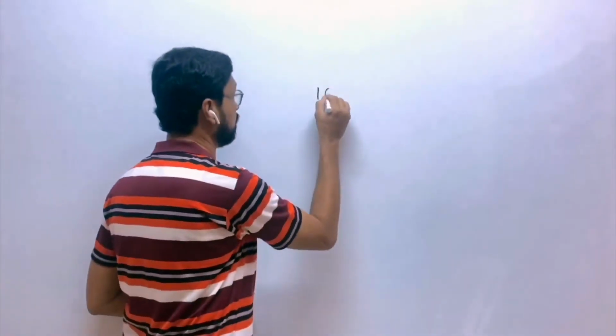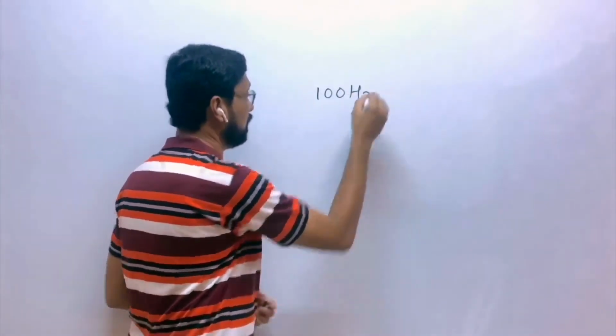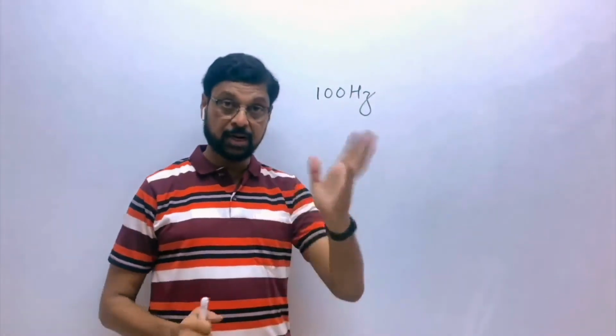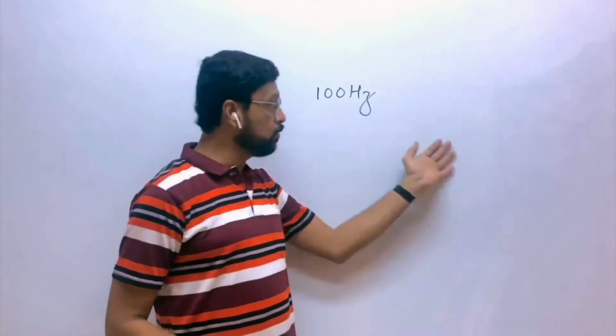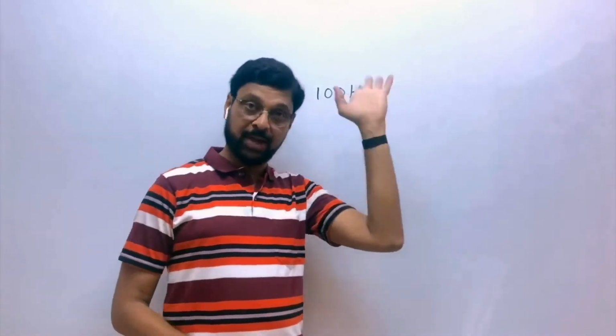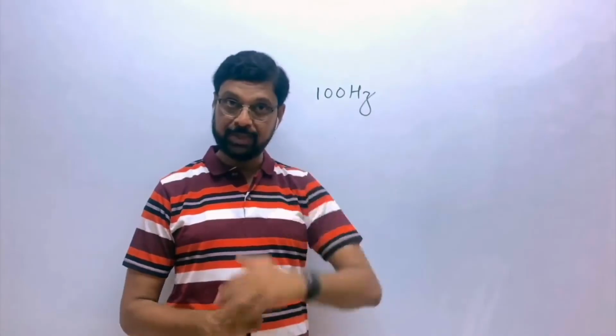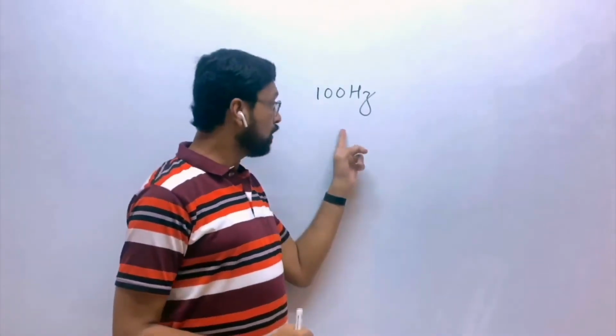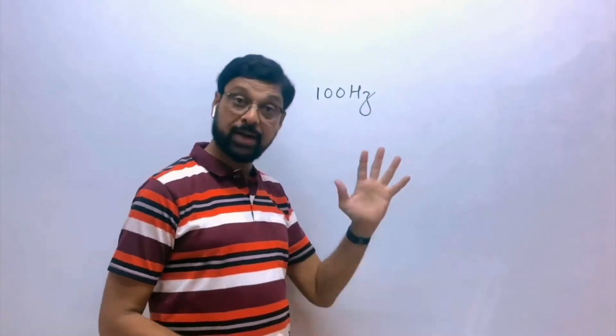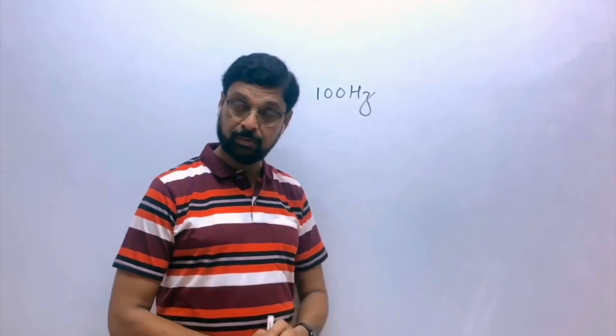We'll take the example of this board. This board is a body whose natural frequency is suppose 100 hertz. That is natural frequency of the board. Whenever you strike it, it will always vibrate with the same frequency. Now you want this board to keep on vibrating with constant amplitude.